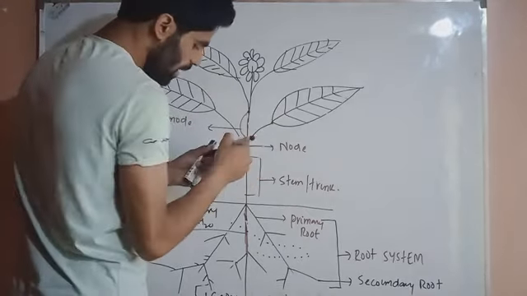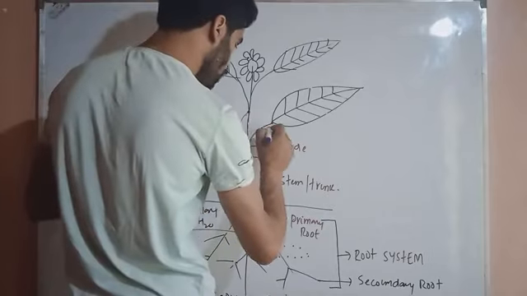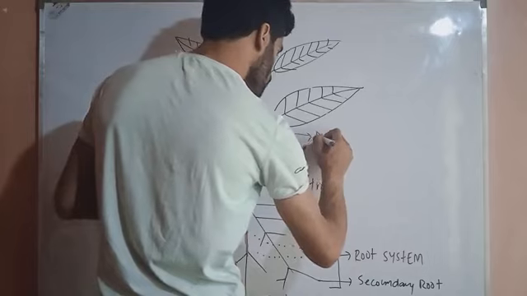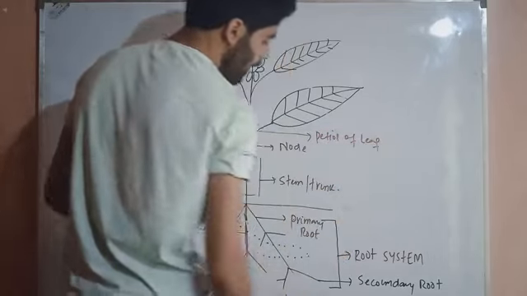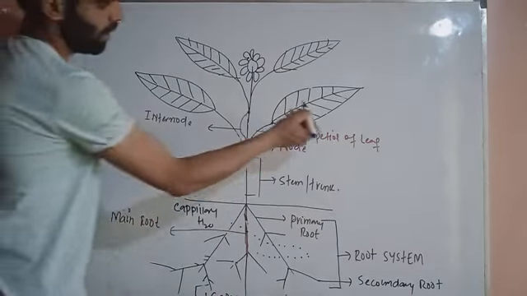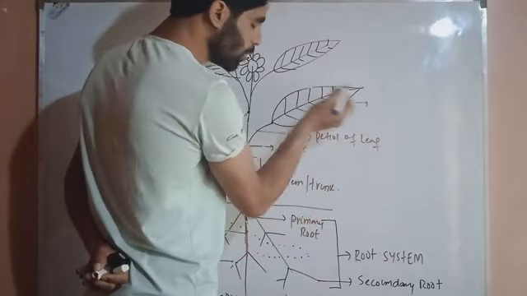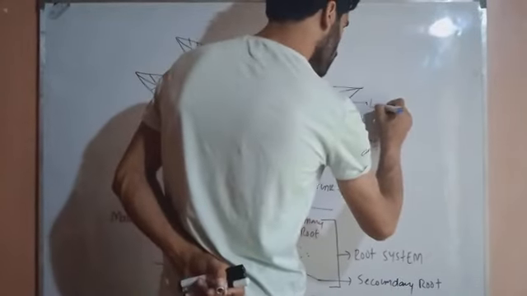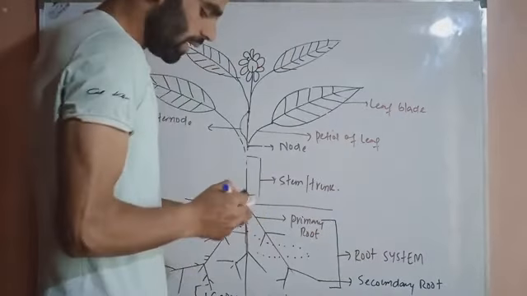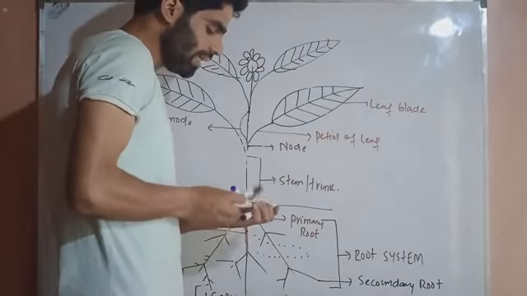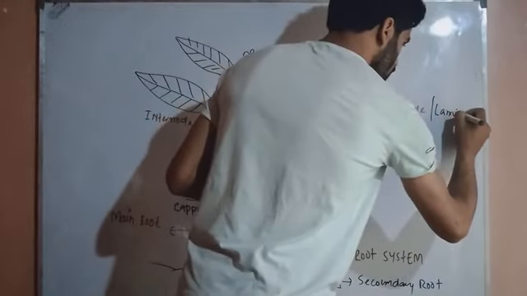And the distance from the node to the leaf is called the petiole of the leaf. And this is called the leaf blade. The circular outlining of the leaf is called the leaf blade, or it is also called the lamina of the leaf.